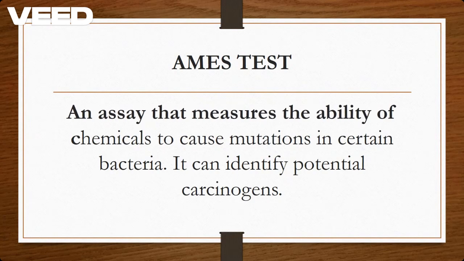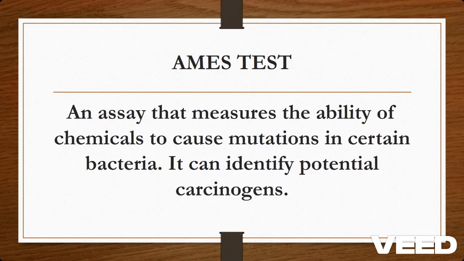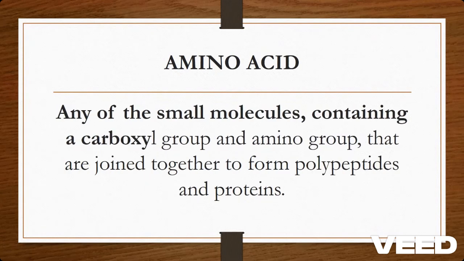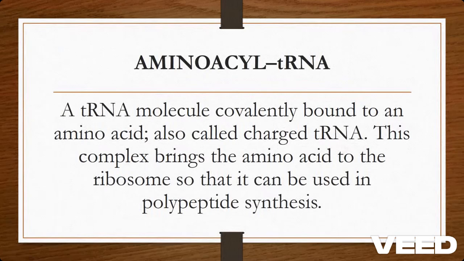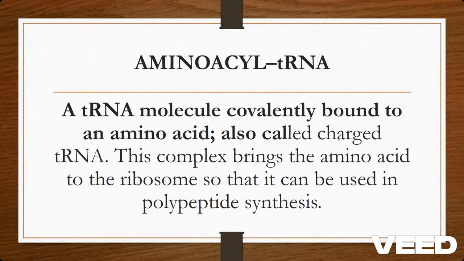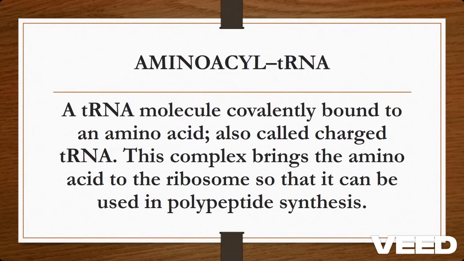Ames test. It's an assay that measures the ability of a chemical to cause mutations in certain bacteria. It can identify potential carcinogens. An amino acid is any type of small molecule containing a carboxyl group and an amino group that are joined together in the form of polypeptides and proteins. Aminoacyl tRNA. It's a tRNA molecule that covalently binds to an amino acid, also called charged tRNA. This complex brings the amino acid to the ribosome so that it can be used in polypeptide synthesis.